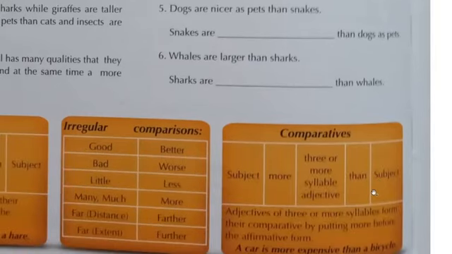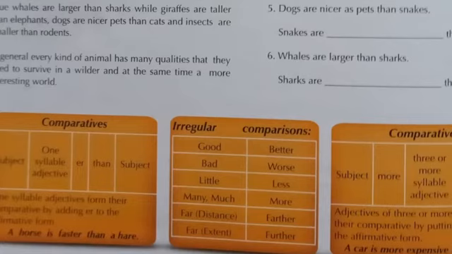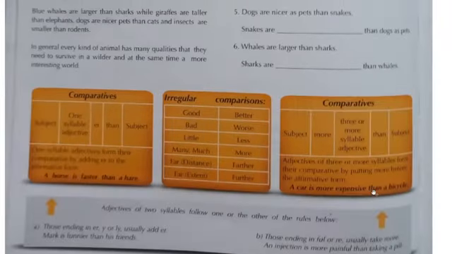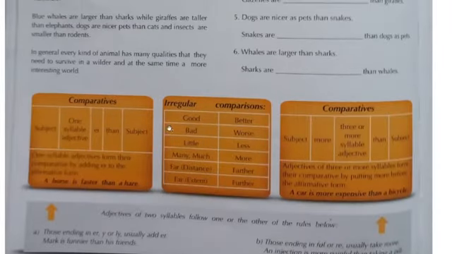Now, at the bottom of the page, we have 3 different tables, and the first one is about comparatives with short adjectives. They are with one syllable. We have to add er plus than and your second subject or object.